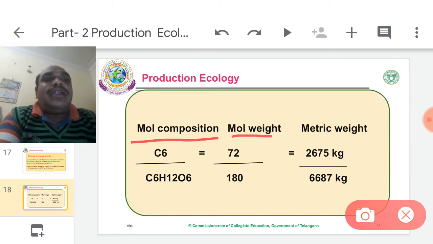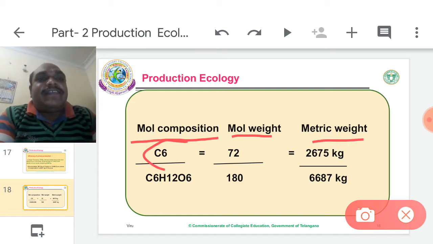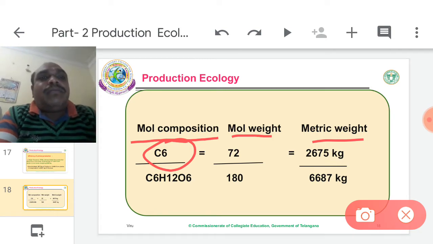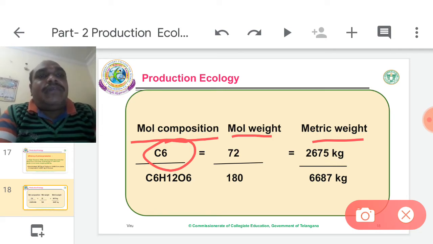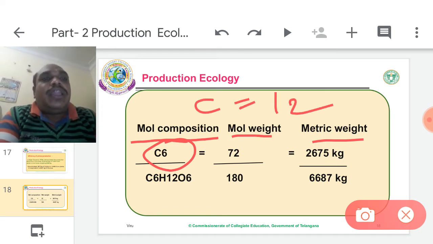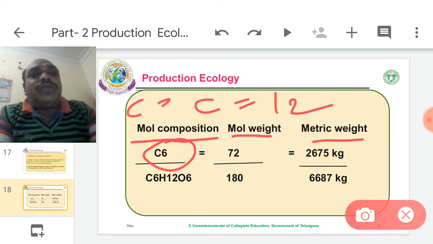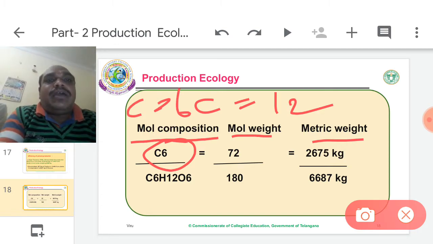C6: one carbon atom's molecular weight is how much? 12. The atomic number is 6.